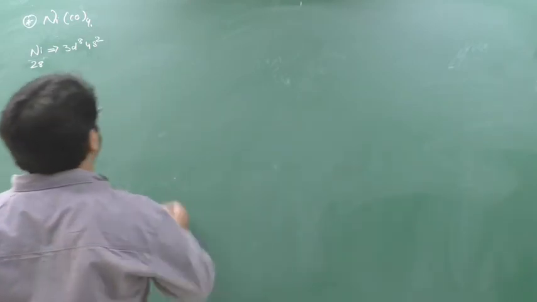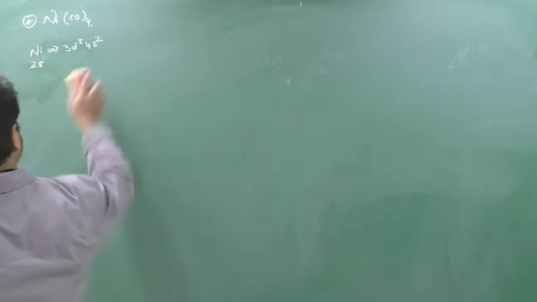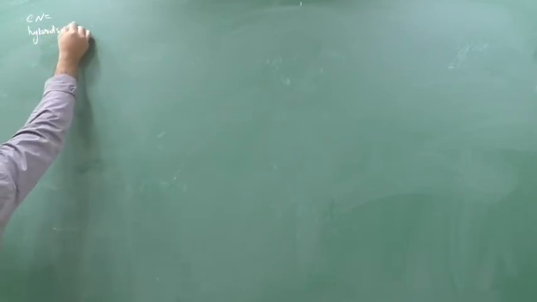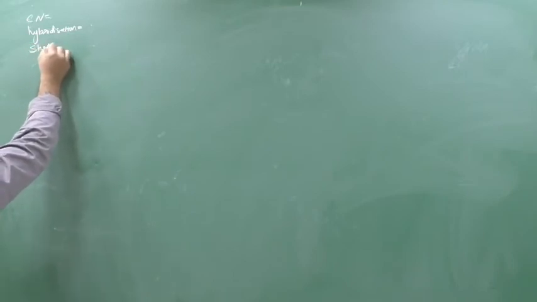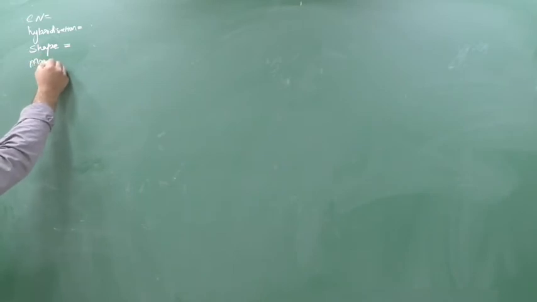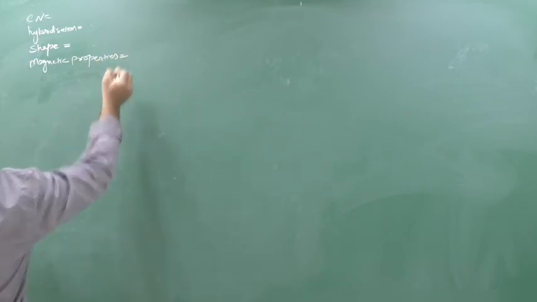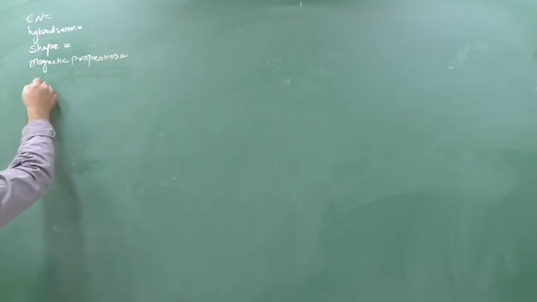Okay. And coordination number, hybridization. Okay. Write down here shape, and here you have to write down what shape and magnetic properties. Yes or no? What is the compound here? Nickel tetracarbonyl.